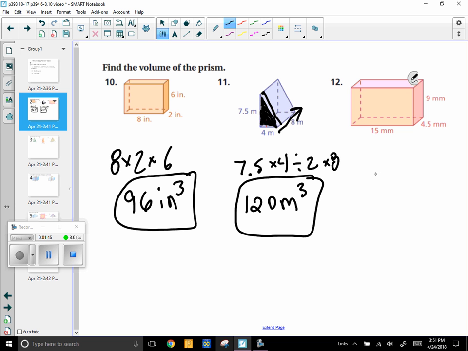12 is the same as 10. You're just going to multiply. I'm not going to show the work this time. I'm going to go ahead and just type it in. 15 times 4.5 times 9 is 607.5 cubic millimeters.